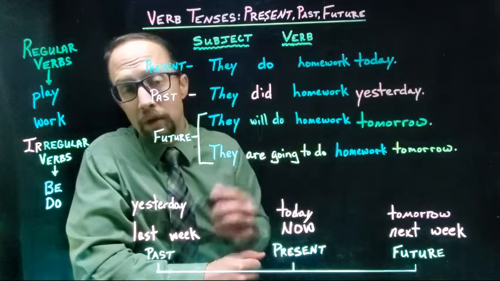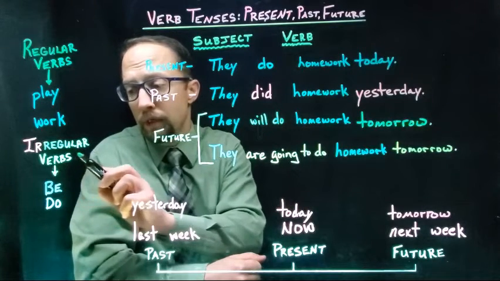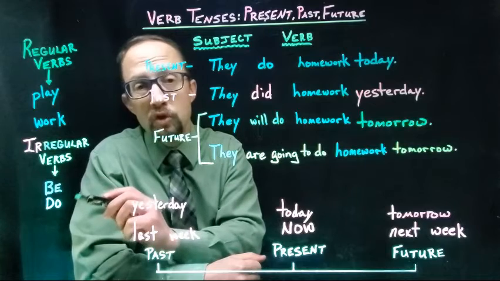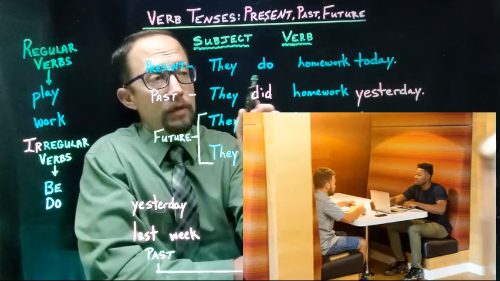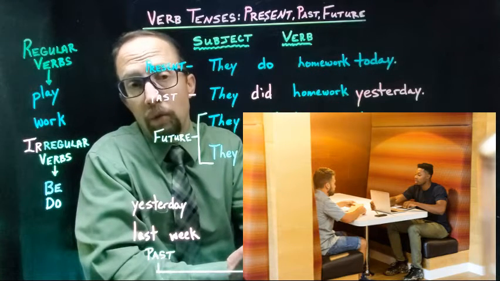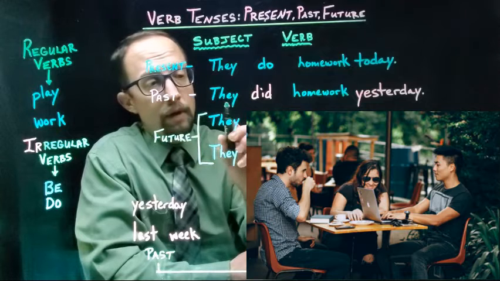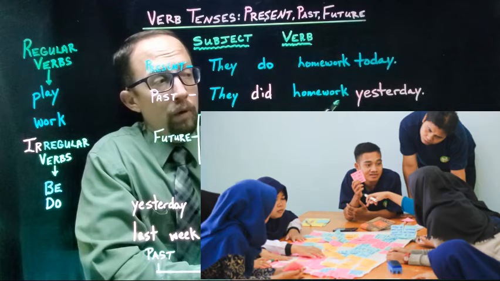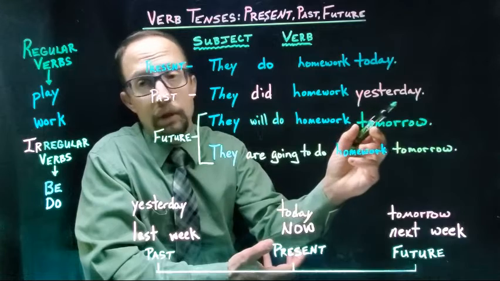Okay, let's look at the last example, the irregular verb do. So, present tense, they do homework today. Past tense, they did homework yesterday.